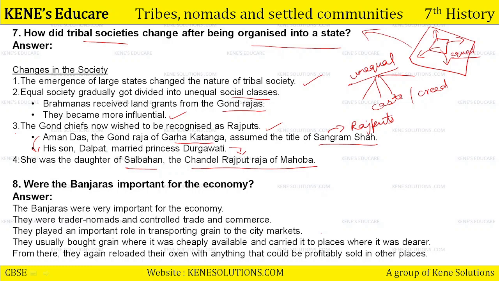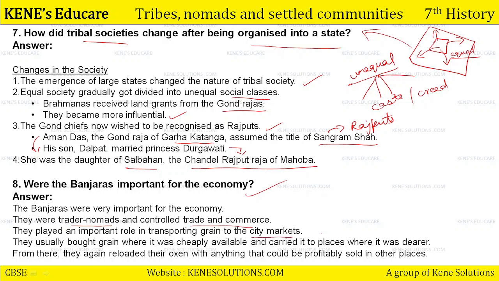Now question number 8, were the Banjaras important for the economy? तो कोई पूछने की बात ही नहीं है. Banjaras were very important for the economy. They were trader nomads. Nomads थे, इधर उधर भटकते थे, but वो ऐसे भटकते यूं ही नहीं थे. They used to roam here and there for trade purposes, and they controlled the trade and commerce. They played an important role in transporting grain to the city markets.